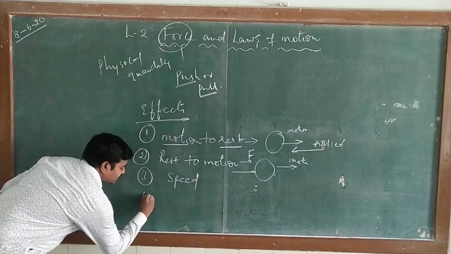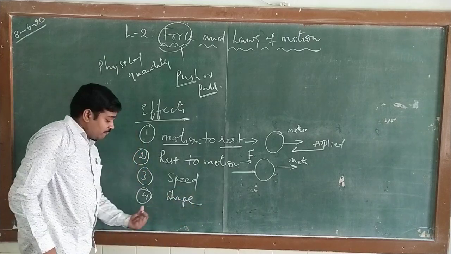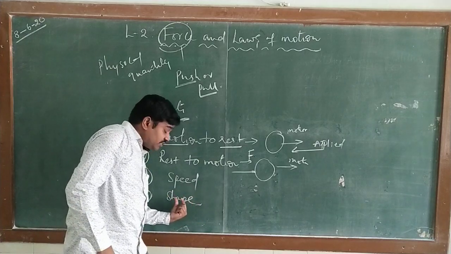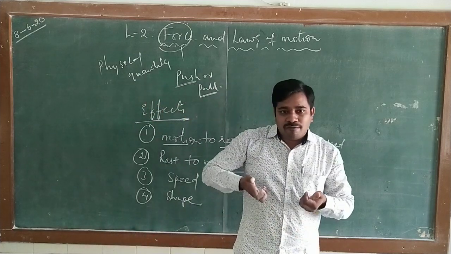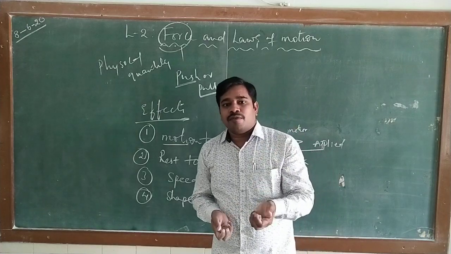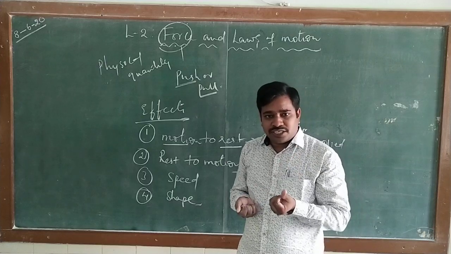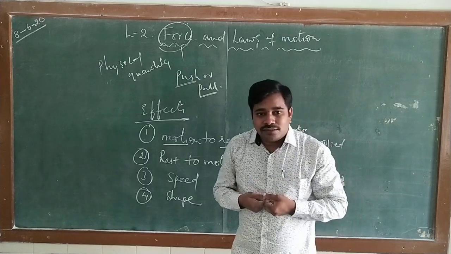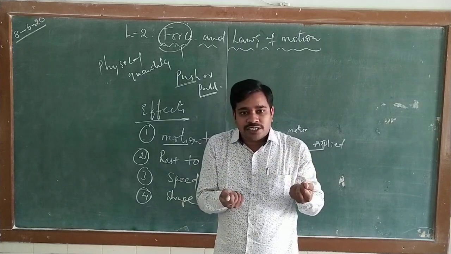And the fourth effect: shape. A force can also change the shape of an object. For example, the water bottle we discussed: if you apply force on it, definitely it is going to change shape. Another example is a balloon, where applying force can change its shape. And also a rubber band, when you apply some force with your hands, you can change it.